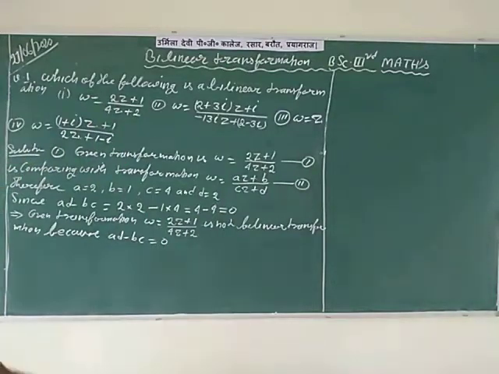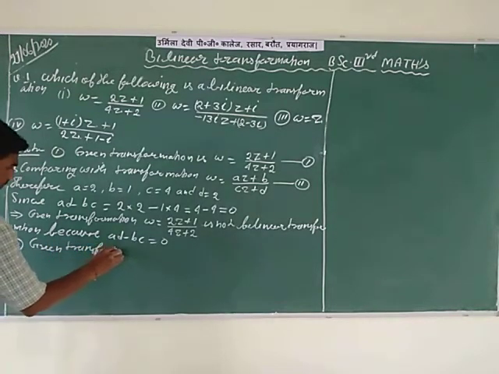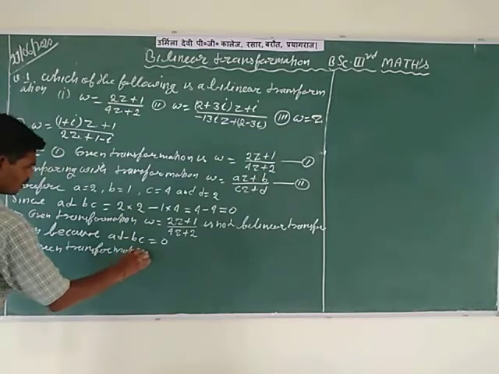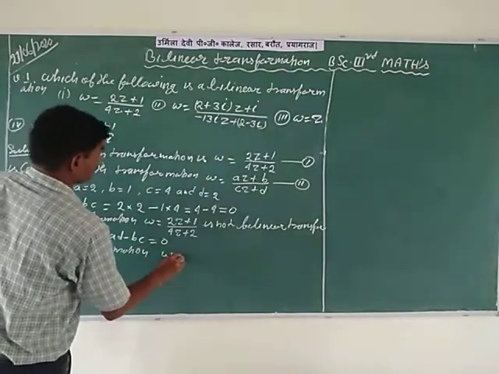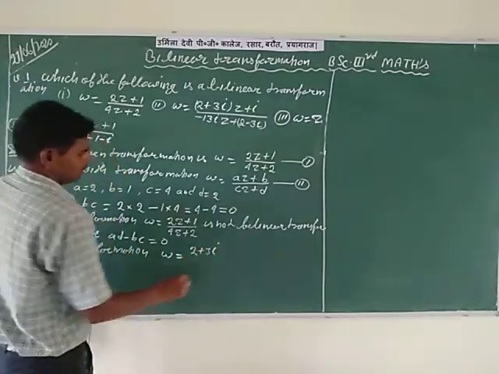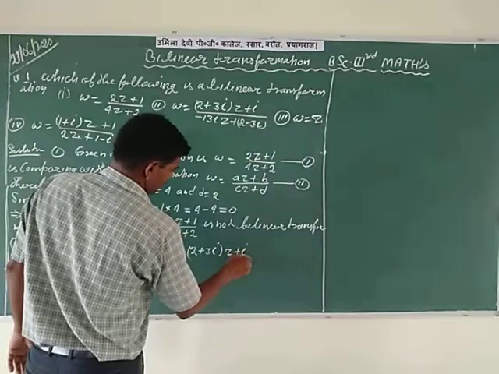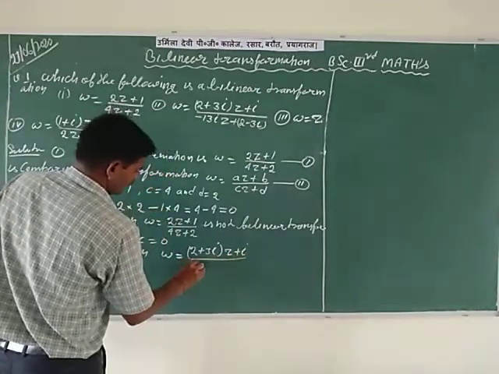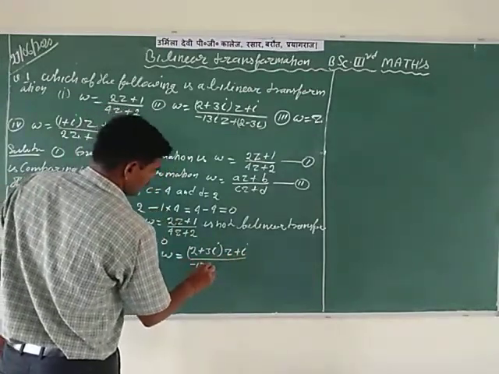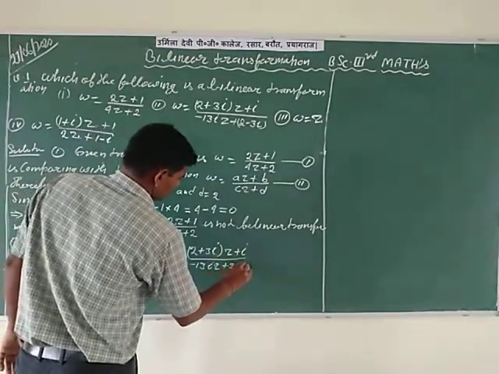So here write the second question: the given transformation is W is equal to (2 plus 3i) times z plus i, divided by minus 13i z plus 2 minus 3i.